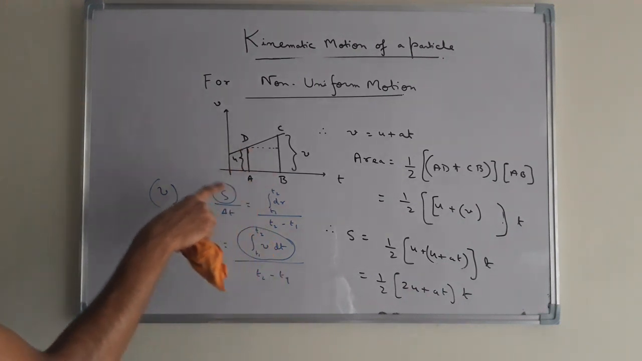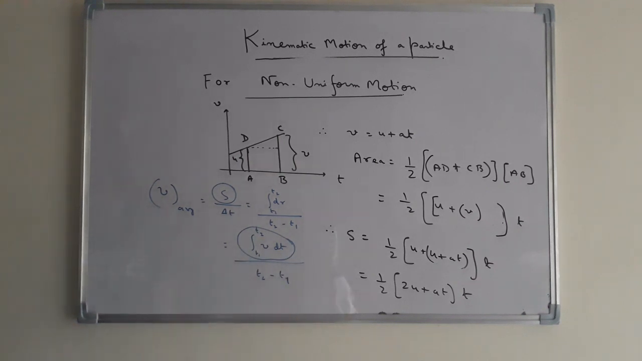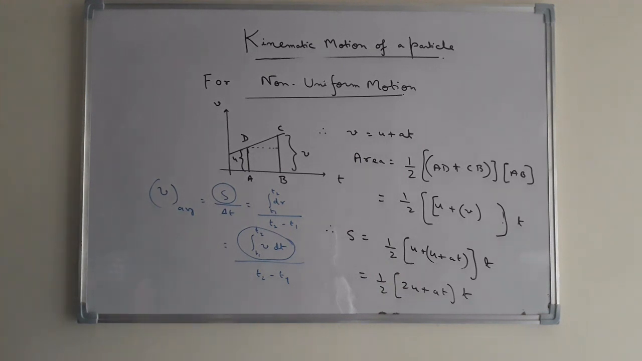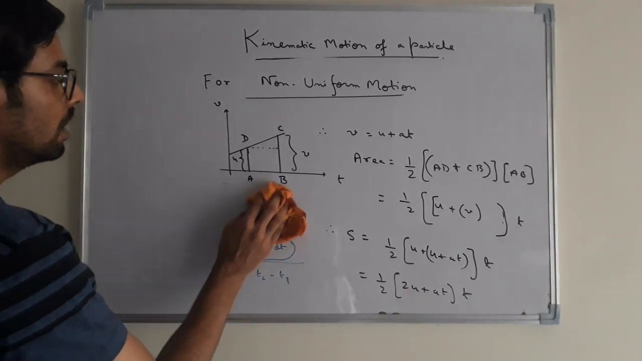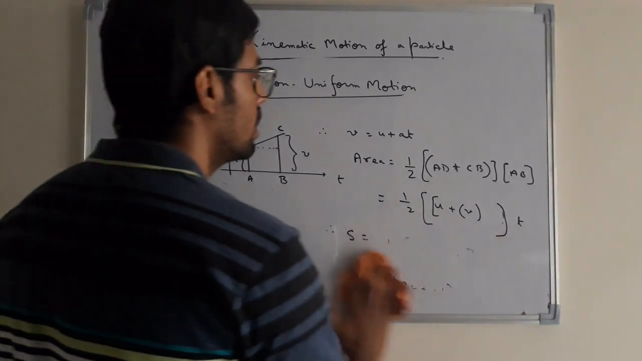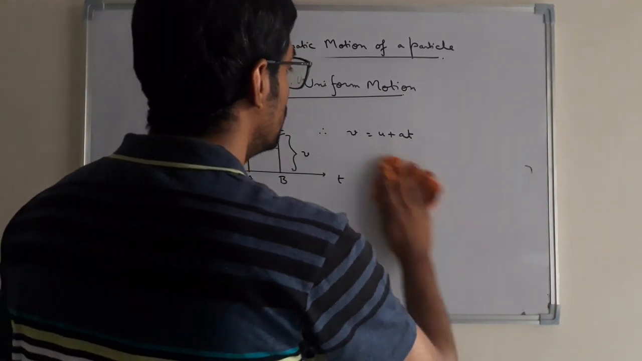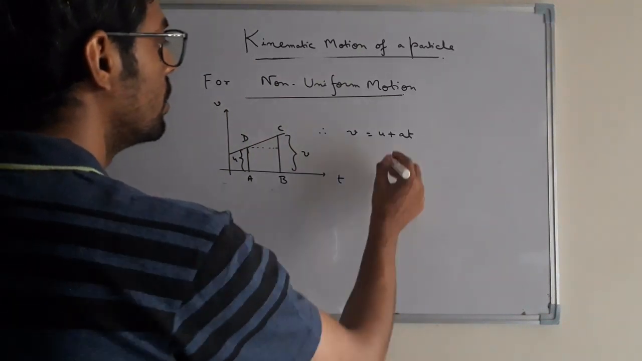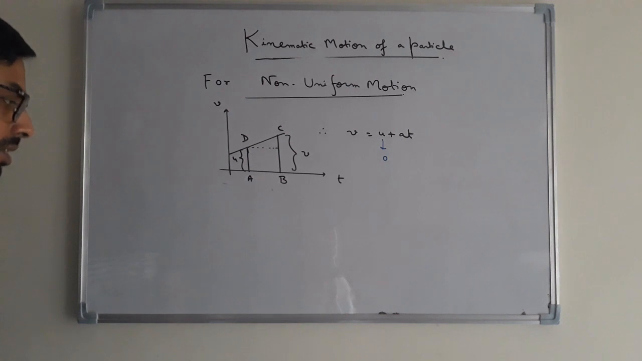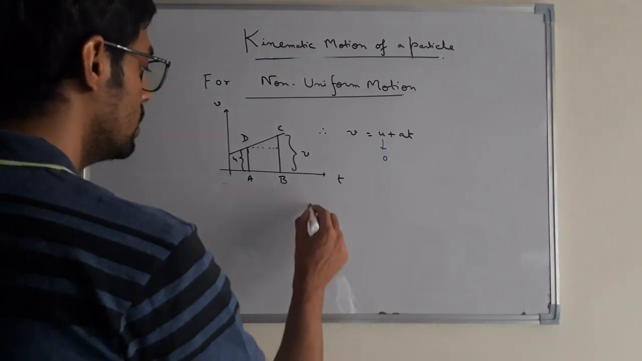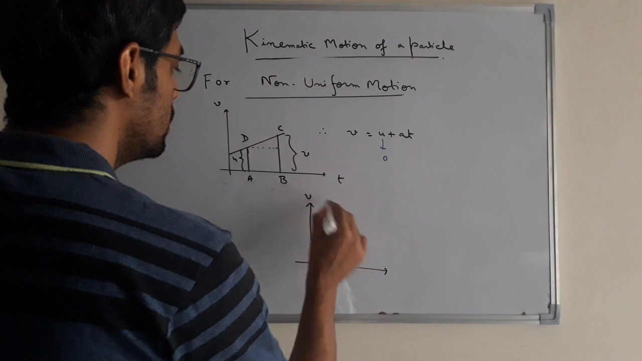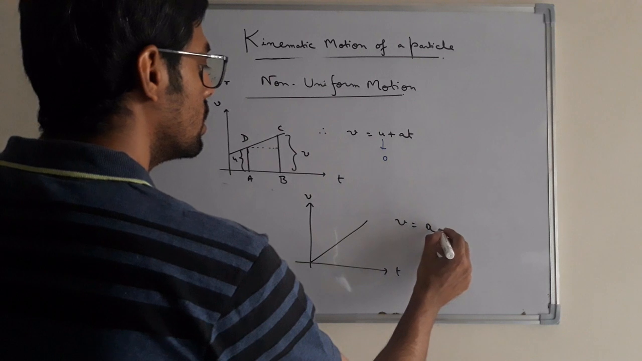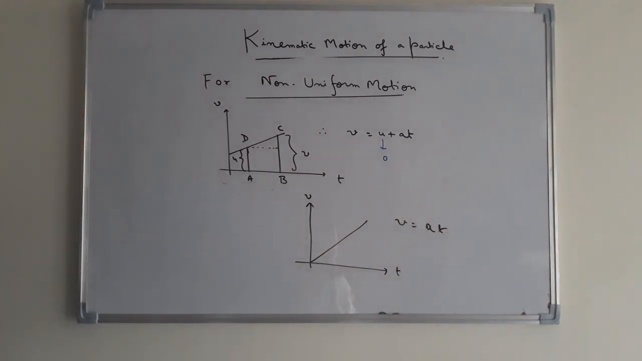So the area enclosed by the Vt curve will give you the displacement S, and we have obtained graphically that it's equal to ut plus half at square. So this was the nature of the velocity time graph for a moving particle, and the equation of motion was v equal to u plus at. So if we put u equal to 0, if the initial velocity is 0, then the graphical plot will be like this. Then the Vt curve will look like this. This is v equal to at.